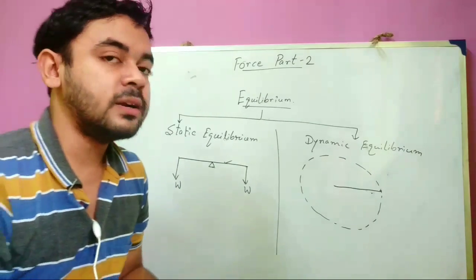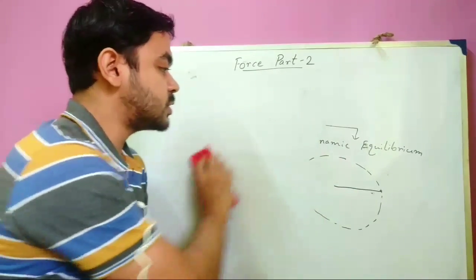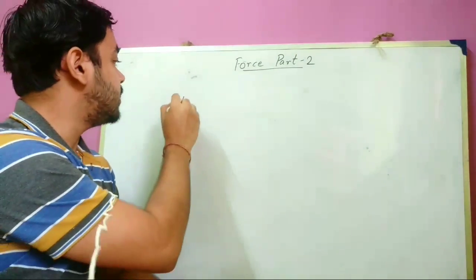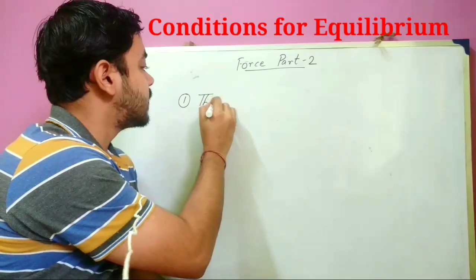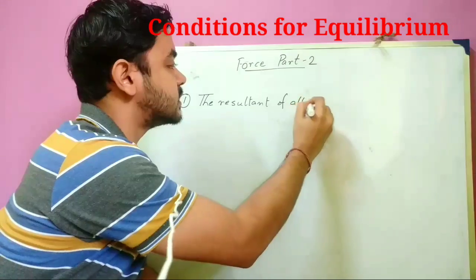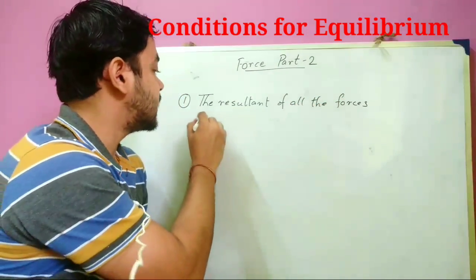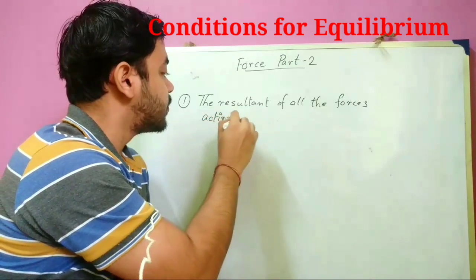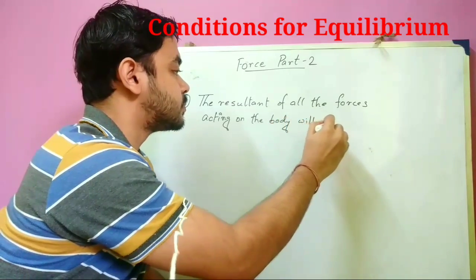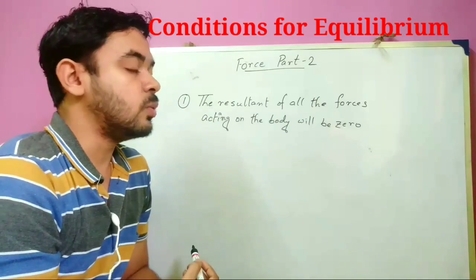Okay. Now, what are the conditions for equilibrium? Conditions of equilibrium. The first condition of equilibrium is the resultant of all the forces acting on the body will be zero. The resultant of all the forces acting on the body will be zero.